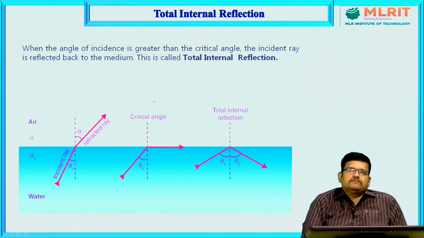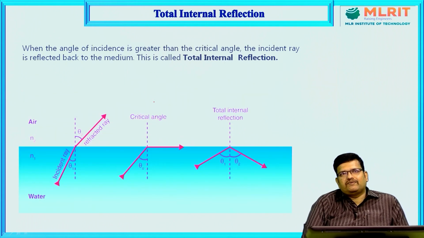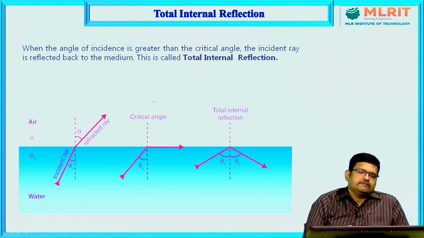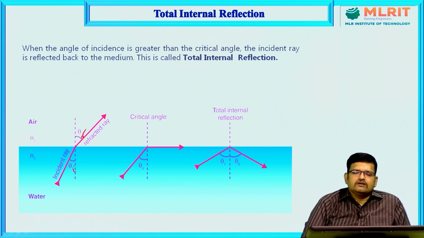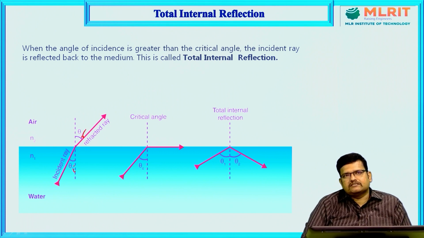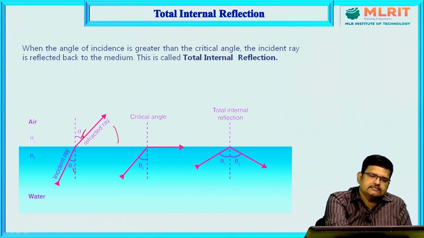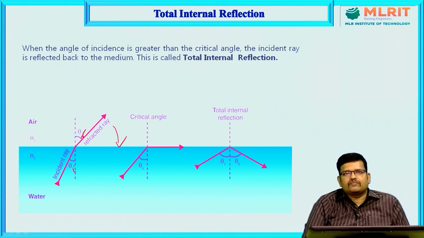Now I come to the topic total internal reflection. As we know, the light ray passes from one medium to another medium. So now the light ray passes from water to air medium. Here the incident and the refracted rays, we can call theta I and theta R. Now I just explained about the critical angle. If I keep on increasing the angle of incidence, exactly this ray comes parallel to the plane. Now again I keep on increasing the angle of incidence.